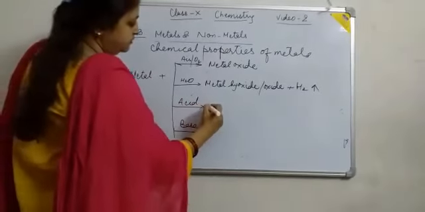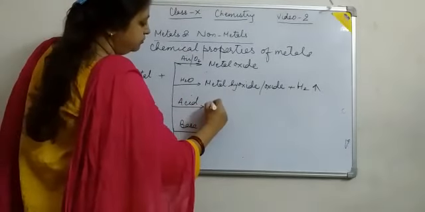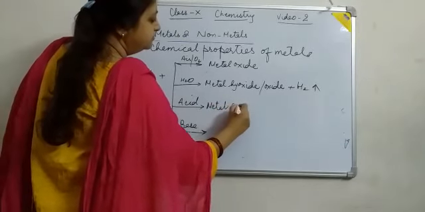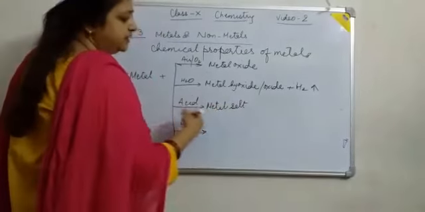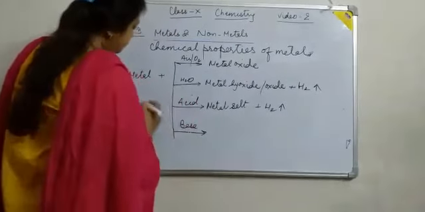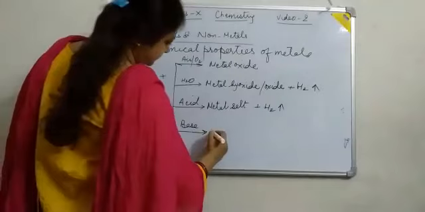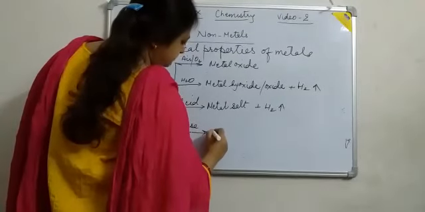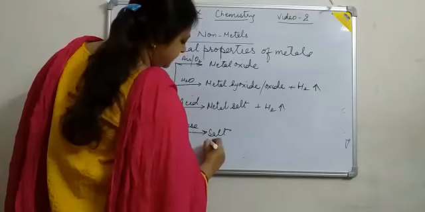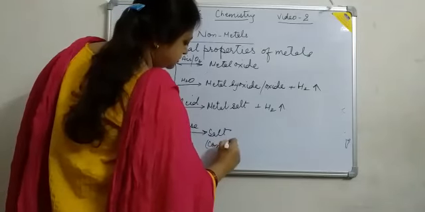When metal reacts with acid, it forms salt of the metal and hydrogen gas is liberated here also. When metal reacts with base, here also salt is formed, but this metal salt is a complex salt, not a simple salt.